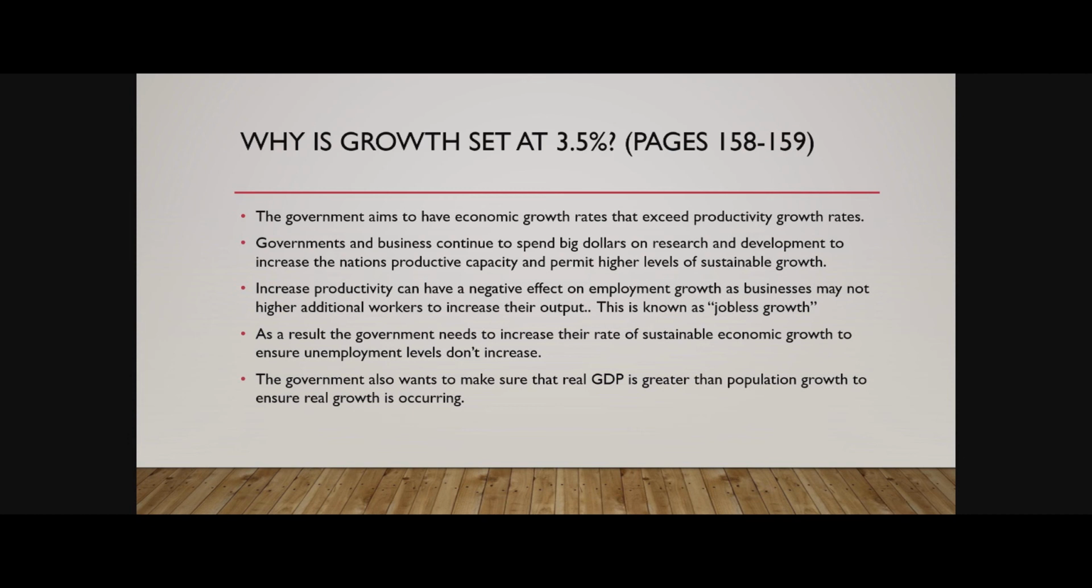The government also wants to make sure that real GDP growth is greater than the population growth to ensure real growth is occurring. So this is where GDP per capita comes into play. We want to make sure that our GDP output is increasing better than our population, because if it isn't, it means that everyone in the economy is worse off as a result of an increased population. There's less goods and services available for everyone.